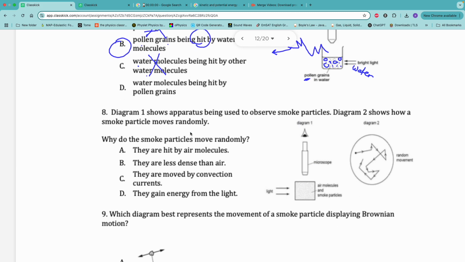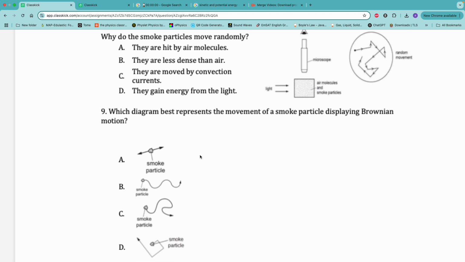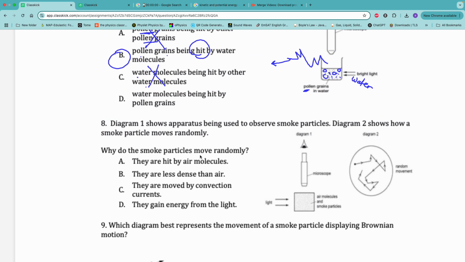Going to the next part, question 8, that talks about the same concept. But in this situation we have smoke, big particles in air, among air particles. So again, these are air particles. We have here smoke or big particles, again as if these are pollen grains.